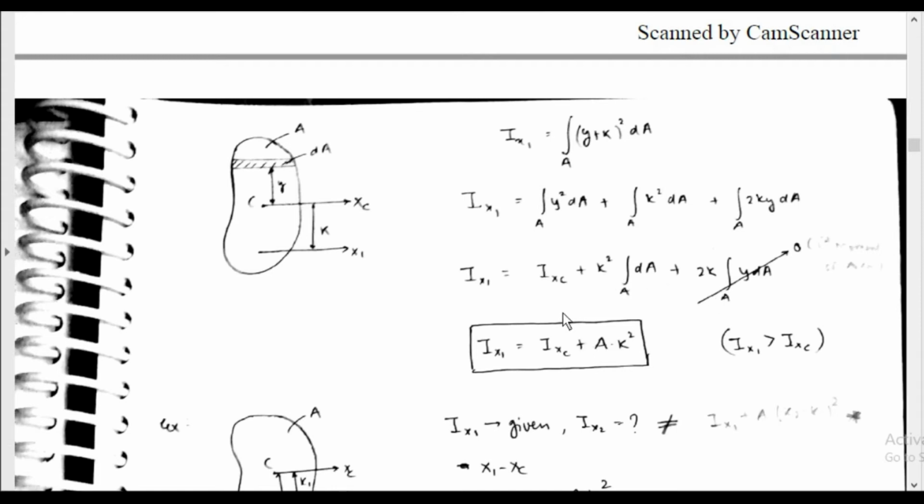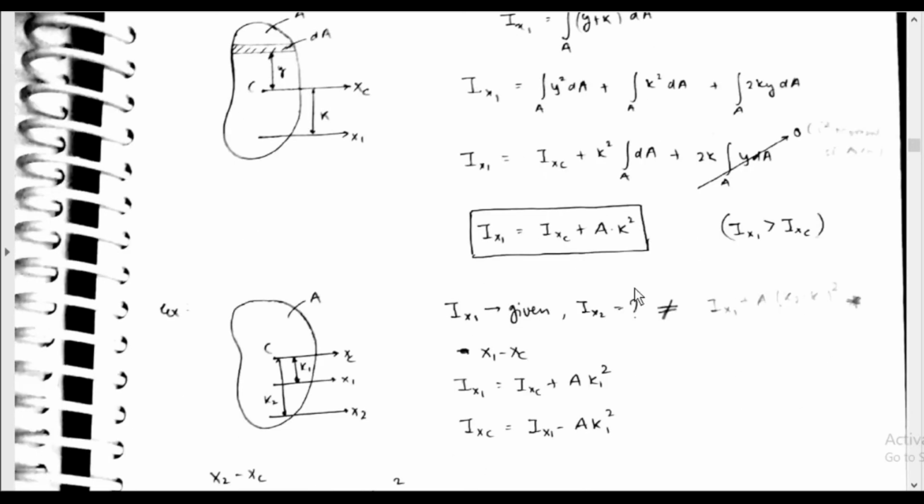So this is the proof actually. If it is at a distance k, Ix1 is equal to integral of (y plus k) whole square dA, and this term will be 0, since y dA is 0 as it is about the centroid. So Ix1 is equal to Ixc plus A k square.